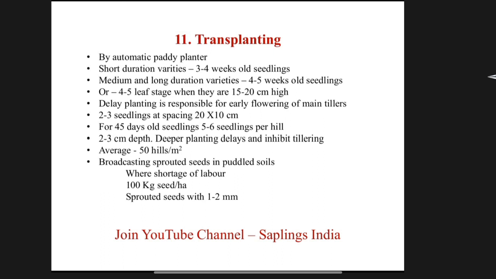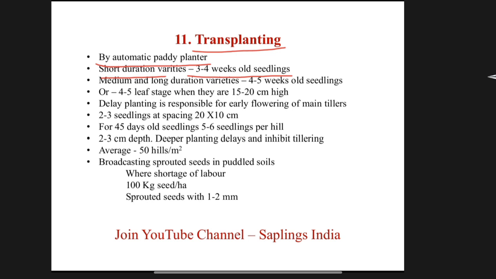When seedlings in the nursery are ready, they are transplanted in the rice field. Transplanting is done by automatic paddy planter. In case of short duration varieties, 3 to 4 weeks old seedlings are good for transplanting.